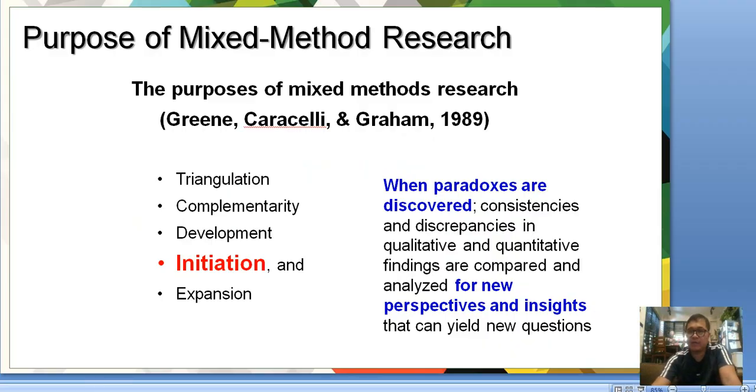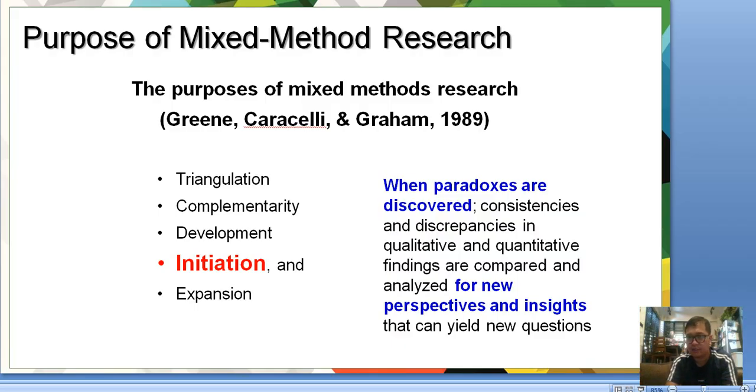The next is initiation. So when paradoxes are discovered, consistencies and discrepancies in qualitative and quantitative findings are compared and analyzed for new perspectives and insights that can yield new questions. So here, we're going to look into consistencies and discrepancies in any qualitative or quantitative findings. So it doesn't matter what the order.